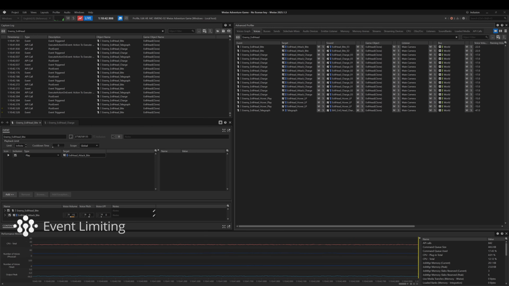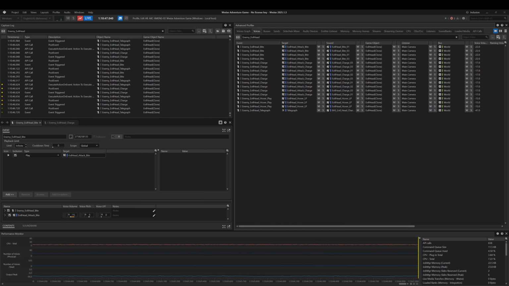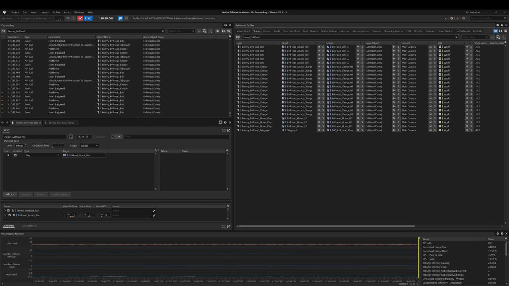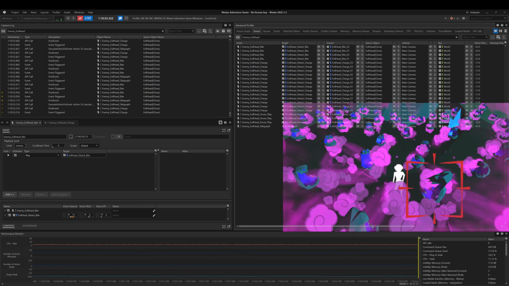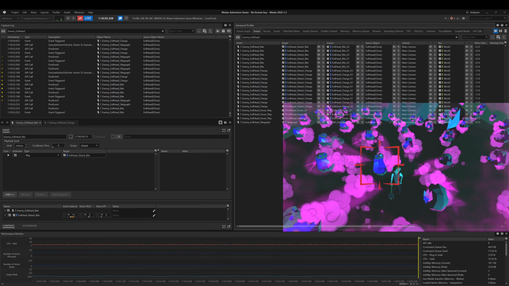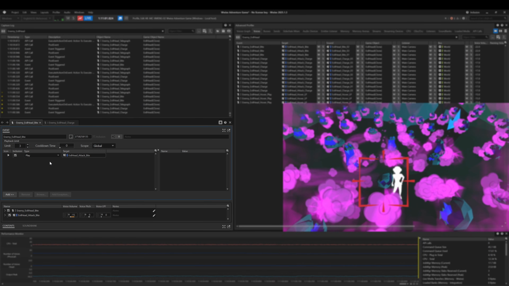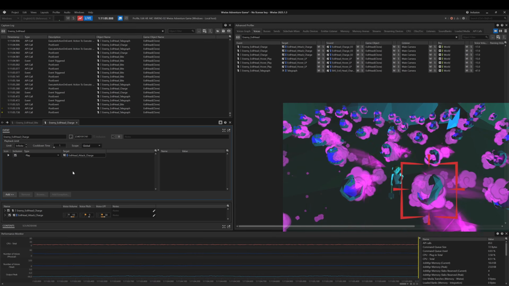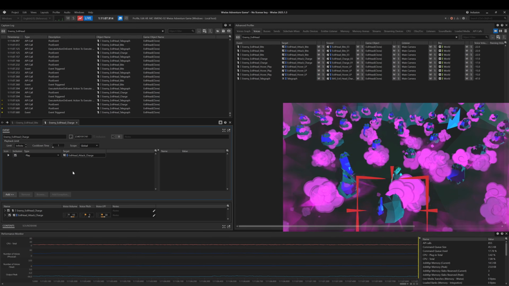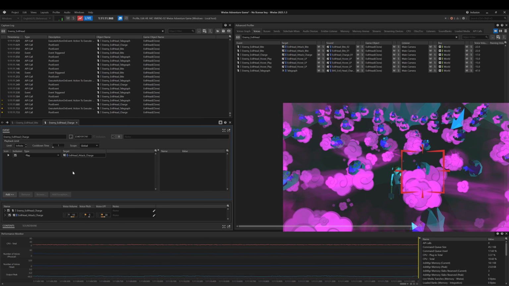For events that are triggered at a high frequency, we can now configure a limit and cooldown time at the event level to restrict how many times the same event can be triggered within a given period. In this case, where many instances occur at once, we can define the maximum number of event instances, as well as the cooldown duration to control how soon the event may be triggered again. This helps prevent excessive repetition of the same sound while also improving runtime performance.